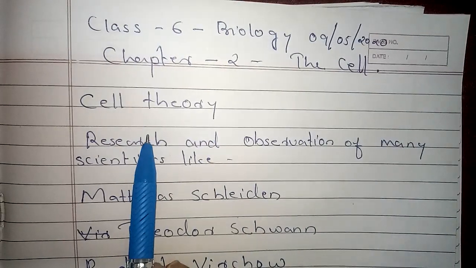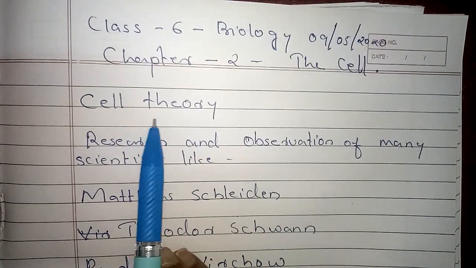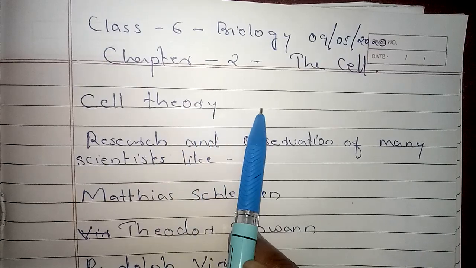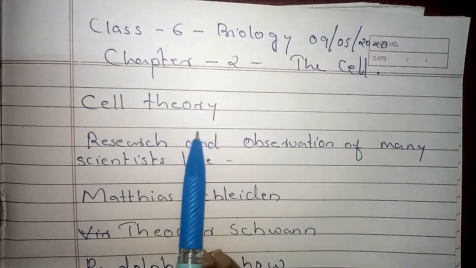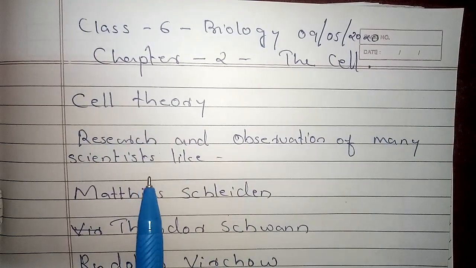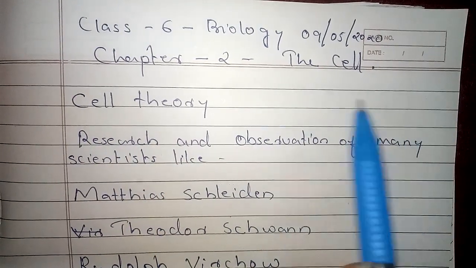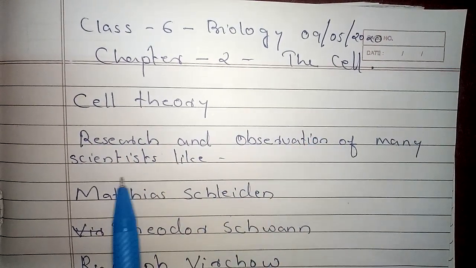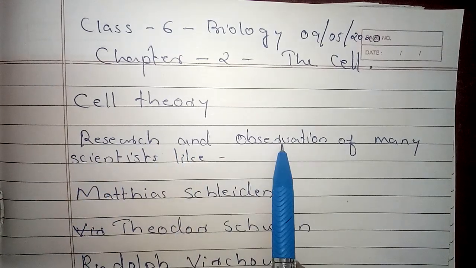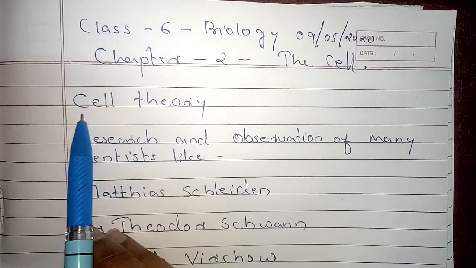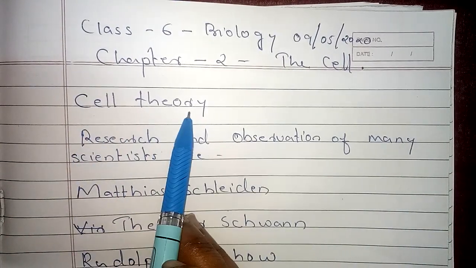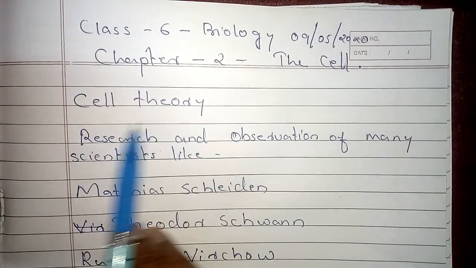And in yesterday's class we have seen what you mean by a cell, what is the definition of the cell, and who discovered the cell. All those things we have already seen. And after the discovery of the cell, scientists were studying the cell, and these kinds of researches and observations led to making a theory about the cell, and that particular theory is known as cell theory. And today we are going to look at cell theory.